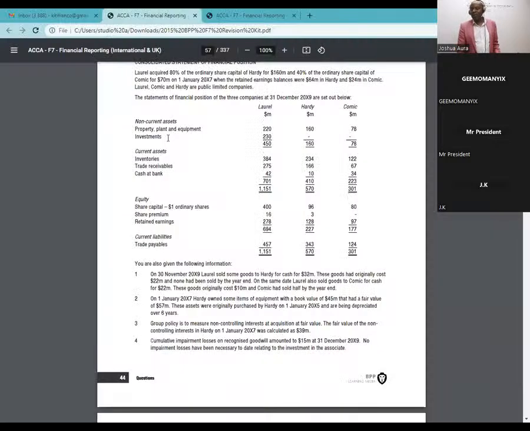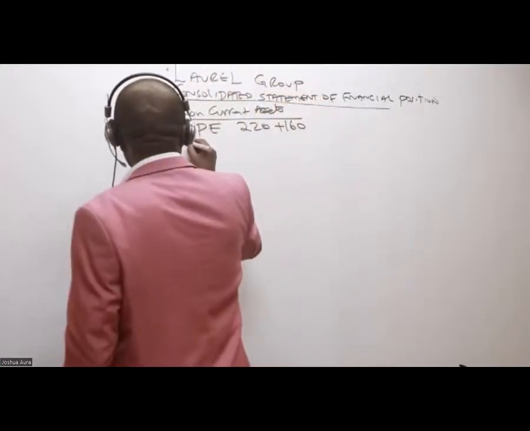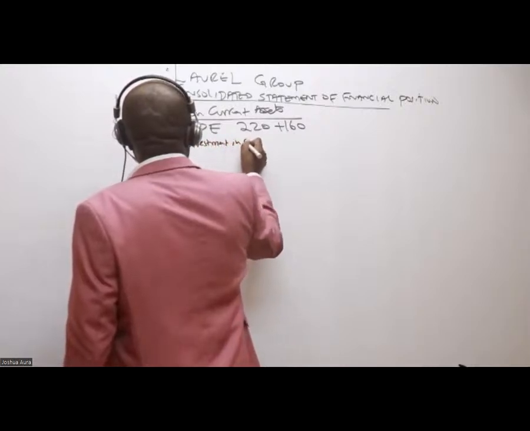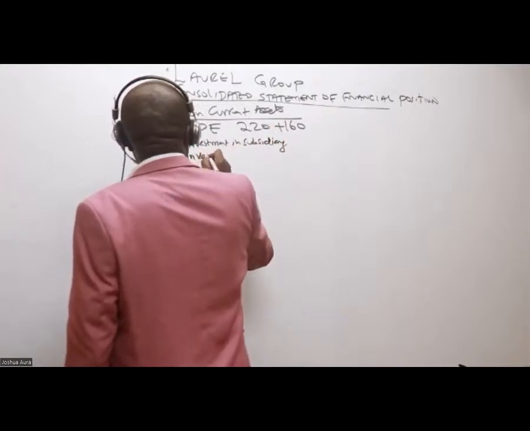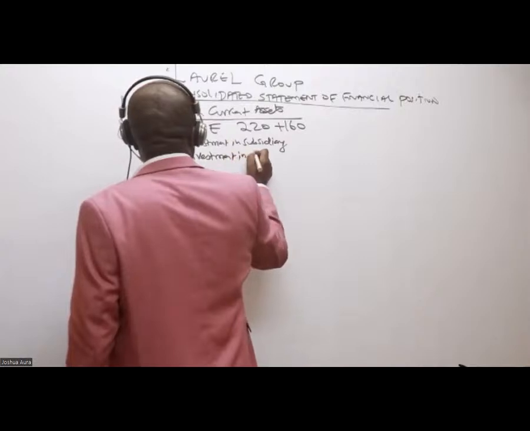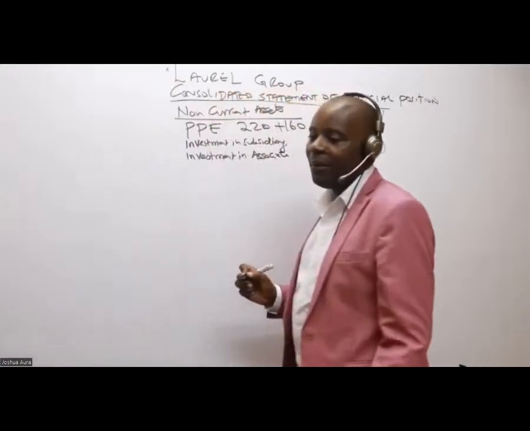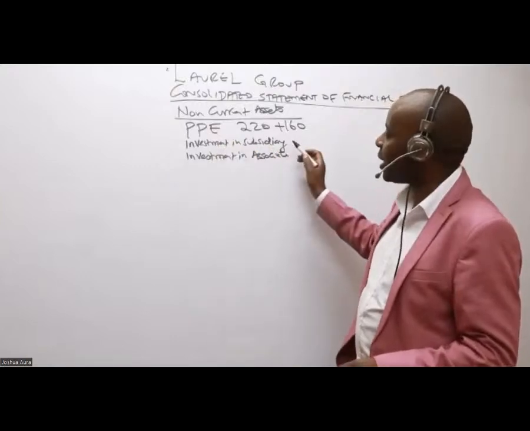So the next thing, they're calling it investments. Whenever you see investments now, you must break this investment in 2. The first investment will be investment in the subsidiary. Investment in subsidiary. And then we have only 2 investments: investment in associate.